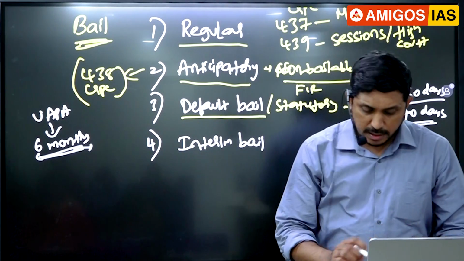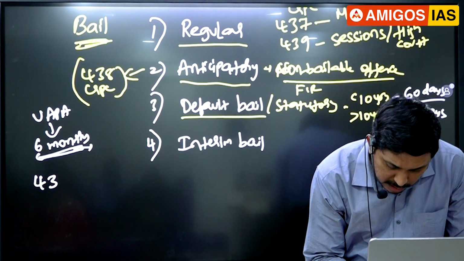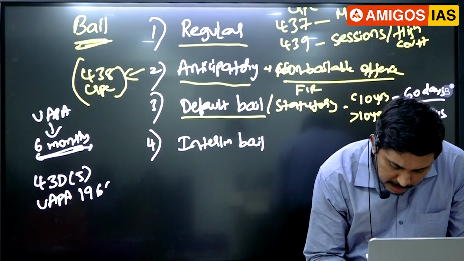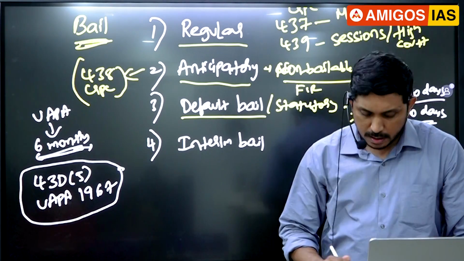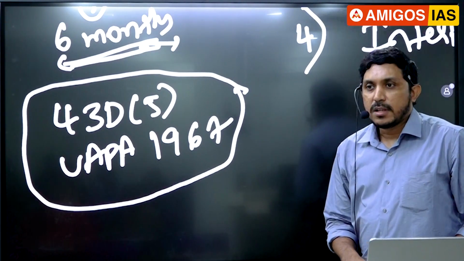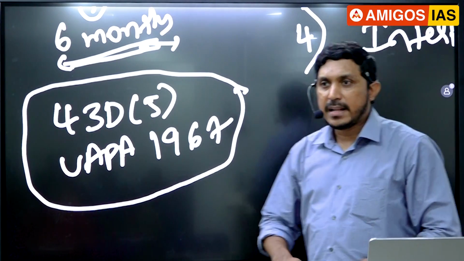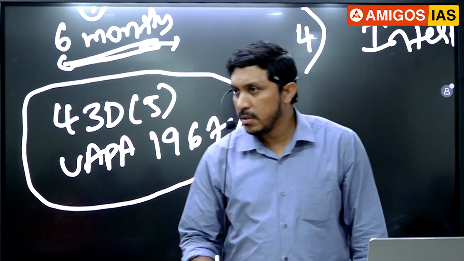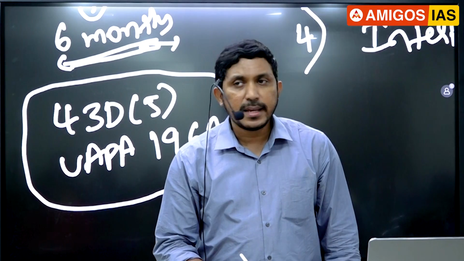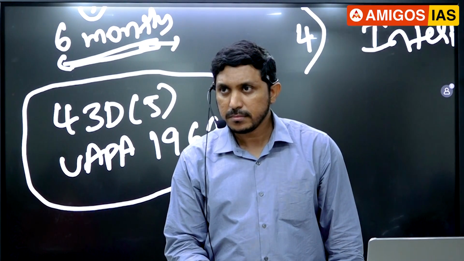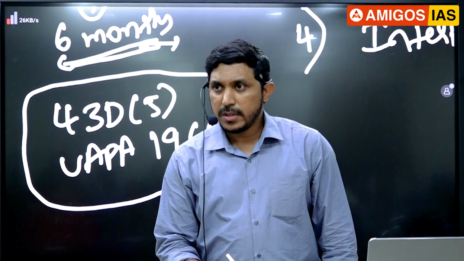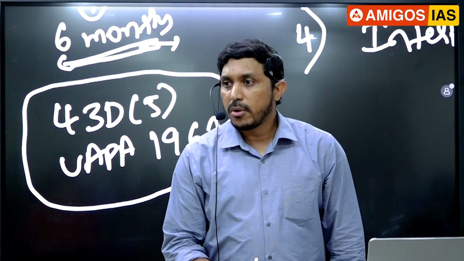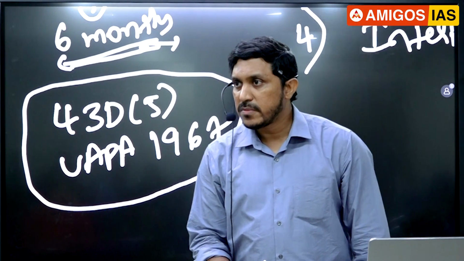One more thing is in the news, guys. What is that in the news? Section 43D clause 5 of UAPA 1967. It is star marked. Section 43D clause 5 of UAPA 1967. What is this, guys? Anyone knows? It is in the news a lot because of the UAPA Umar Khalid case. Gautam Navlakha was released from jail last week, guys. All these guys were in jail since 2018 for the Bhima Koregaon case. UAPA case was filed against them.